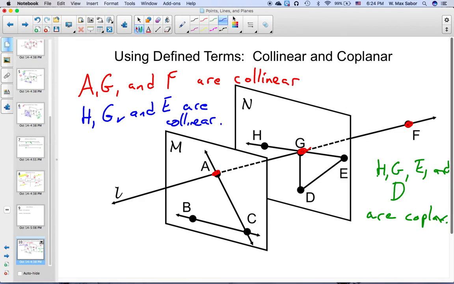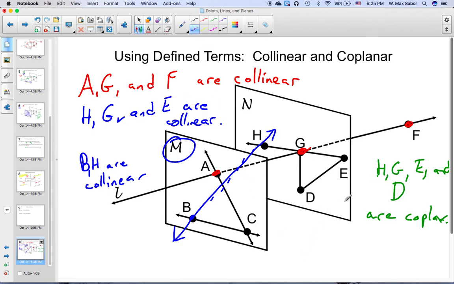Now, it's worth pointing out that just because you don't see the line doesn't mean they're not collinear. I can still say that B and H are collinear, because I could draw a line that goes through the two of them. I should probably make it a dotted line back here because it's going to go behind plane M. But we can describe those two as collinear.